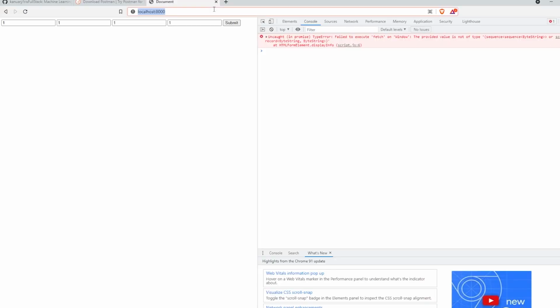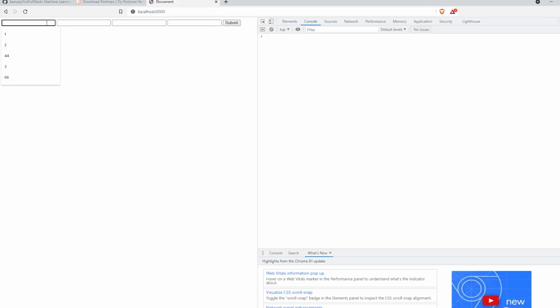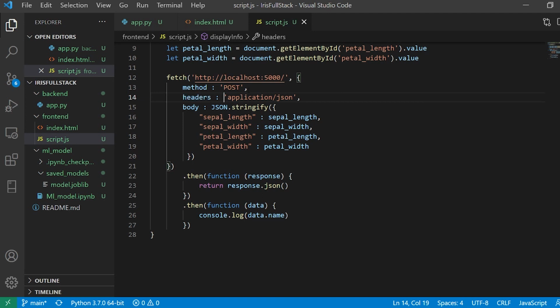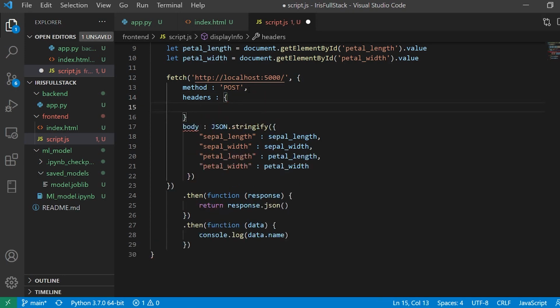Anyway, I'll run this, and now I'm going to pass the values. So 1 1 1 1 and I'll say submit. Again we have an error in the fetch. So let me check. Yes, I got the mistake. The headers are always supposed to be enclosed like this, right? I think that might be one of the issues that we have. So basically it is going to be like this.